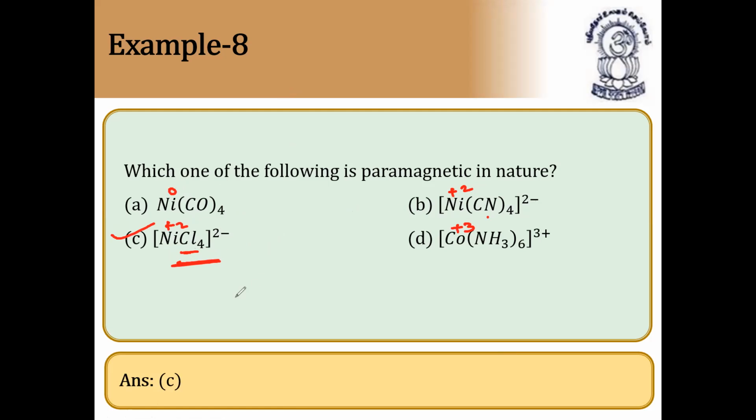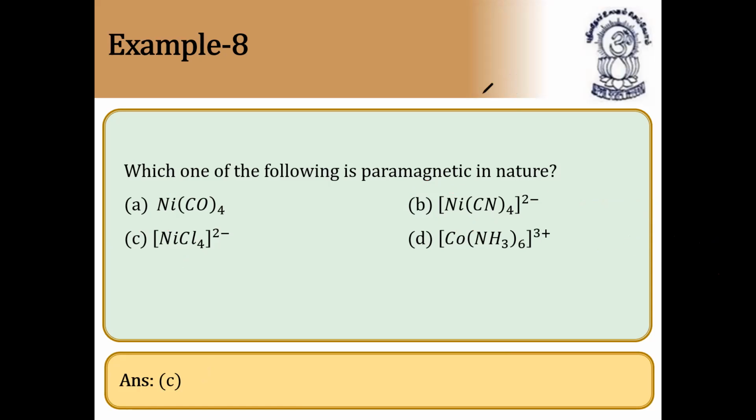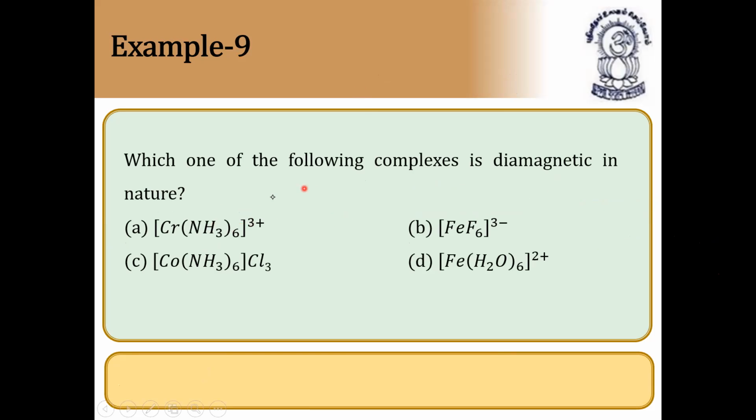Strong field ligand should be there for paramagnetism. I think the option is not C, it should be D. It should be B, because strong field ligand means inner orbital complex, and inner orbital complex means it is paramagnetic in nature and a low spin complex. So the answer is B only, it is not C. Please check it out. Note down all these things in your classwork. Next question. Only a few questions are given wrong, maybe a printing mistake is there. So due to the printing mistake, I'm correcting here. You also please correct in your slides.